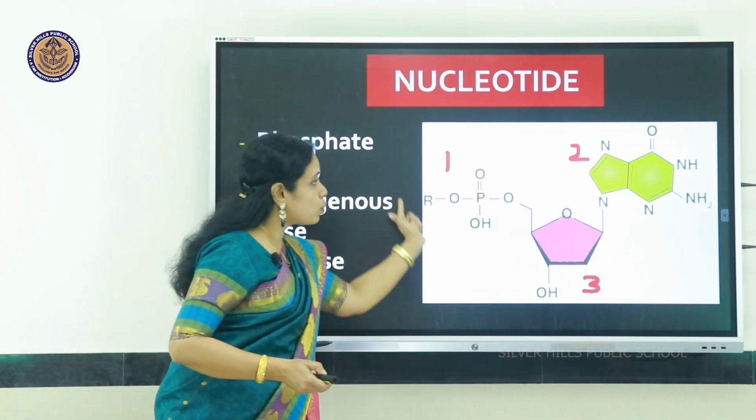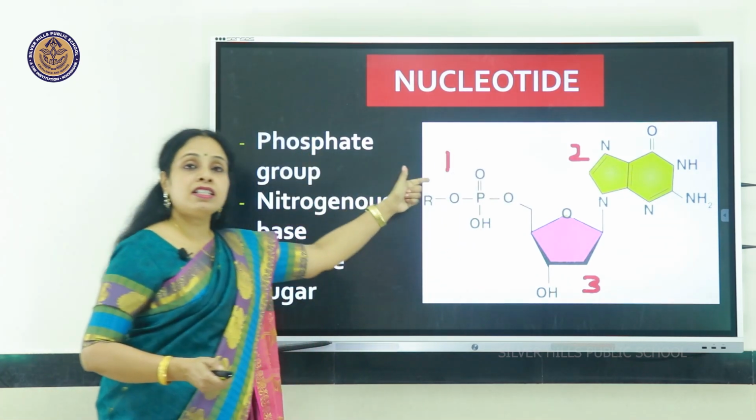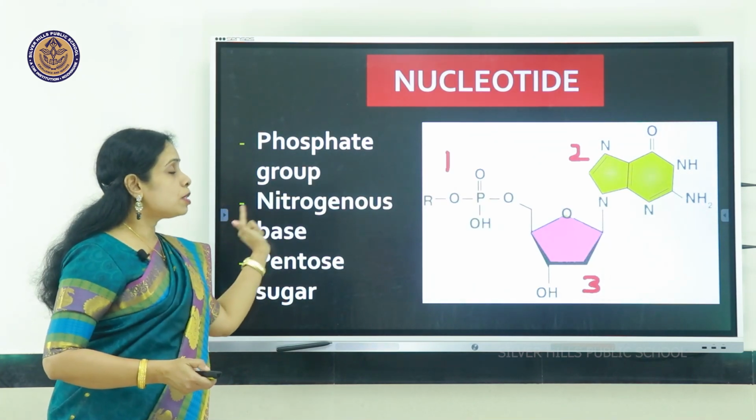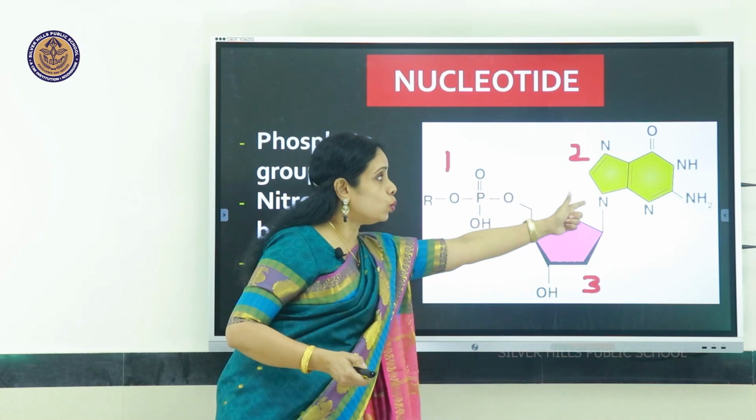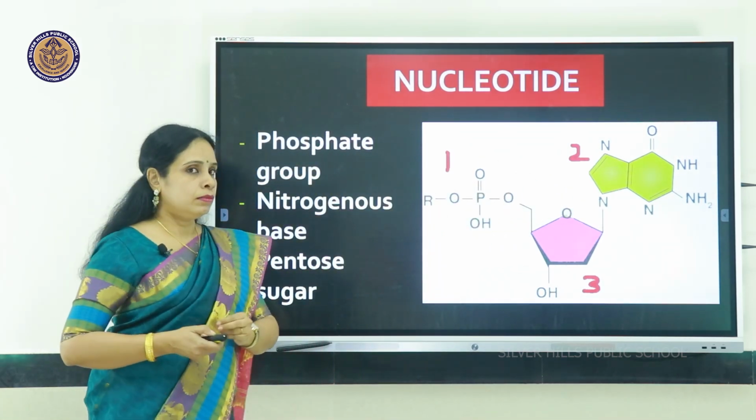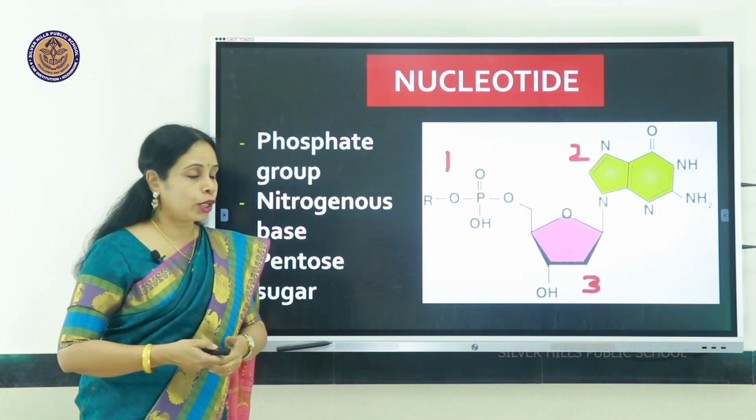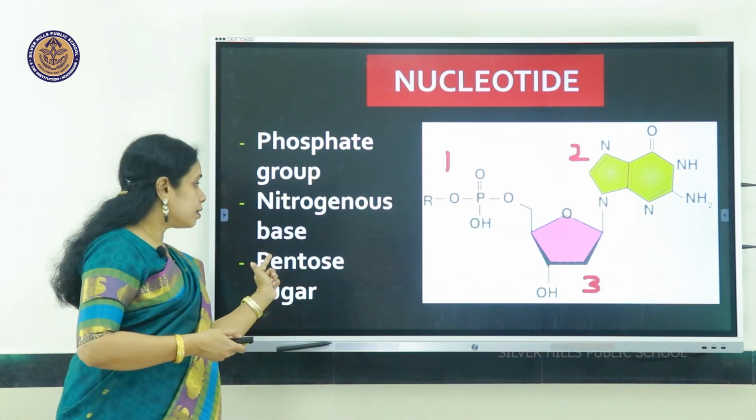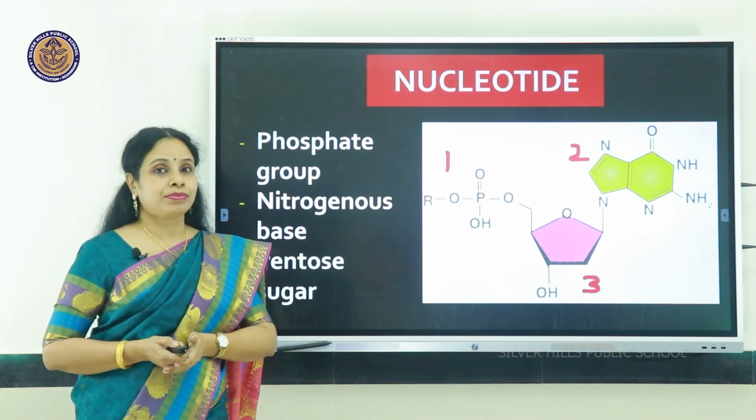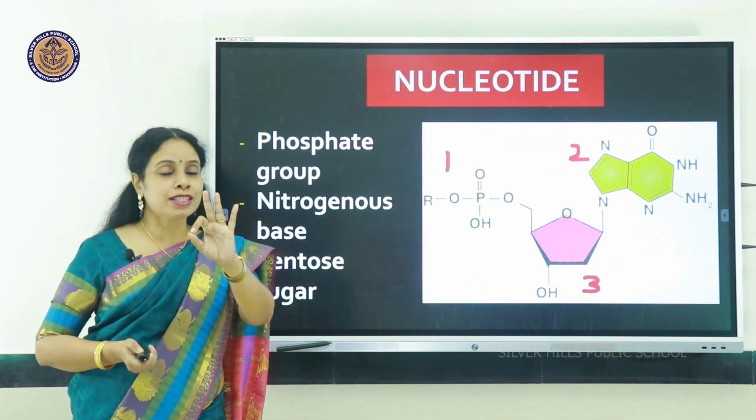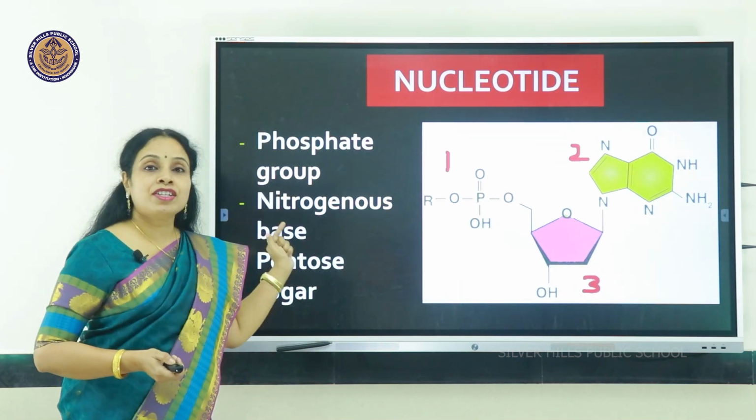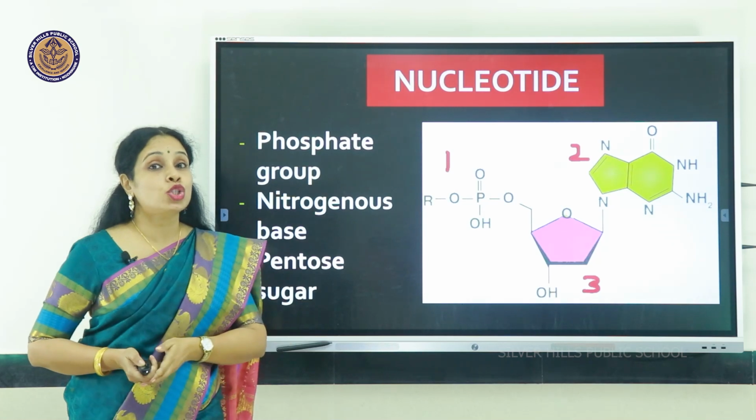What I have marked here as 1, that is the phosphate group. Nitrogenous base is marked as number 2. You can see the 2 rings over there. More details about that we will be studying shortly. And the third one, number 3, that is the pentose sugar. So these 3 components make up a nucleotide: phosphate group, nitrogenous base, and pentose sugar.